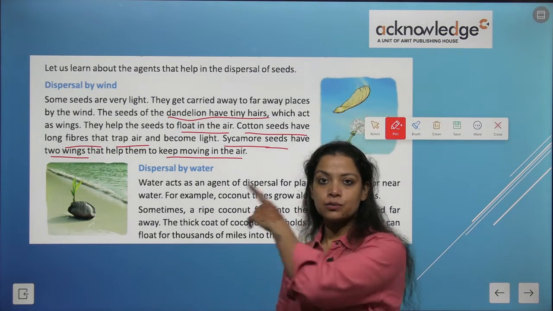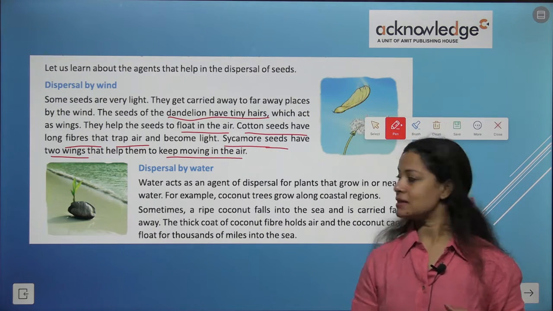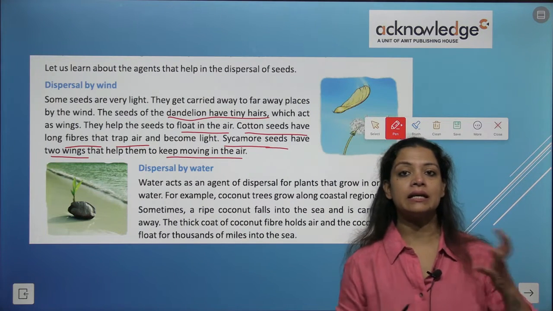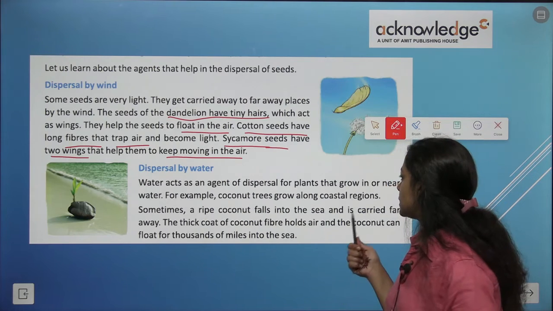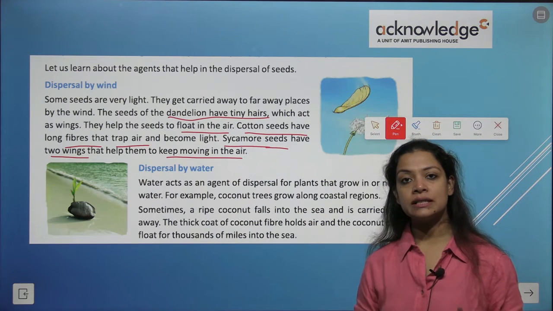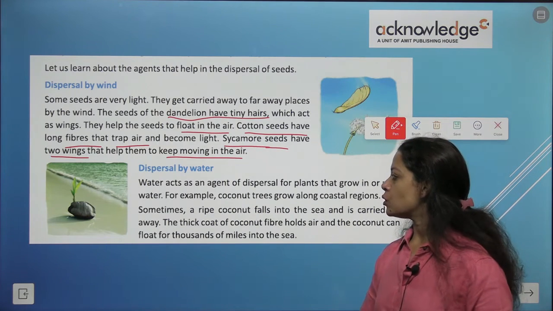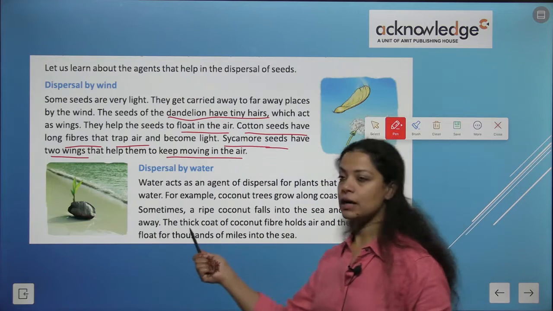Dispersal by water. This was dispersal by wind, now by water. Water acts as an agent of dispersal of plants that grow in the coastal areas or areas around the water. An example is the coconut tree. They grow in coastal areas. Coastal areas मतलब यहाँ पे sea shore है या ocean areas हैं. So sometimes a ripe coconut falls into the sea and is carried far away.